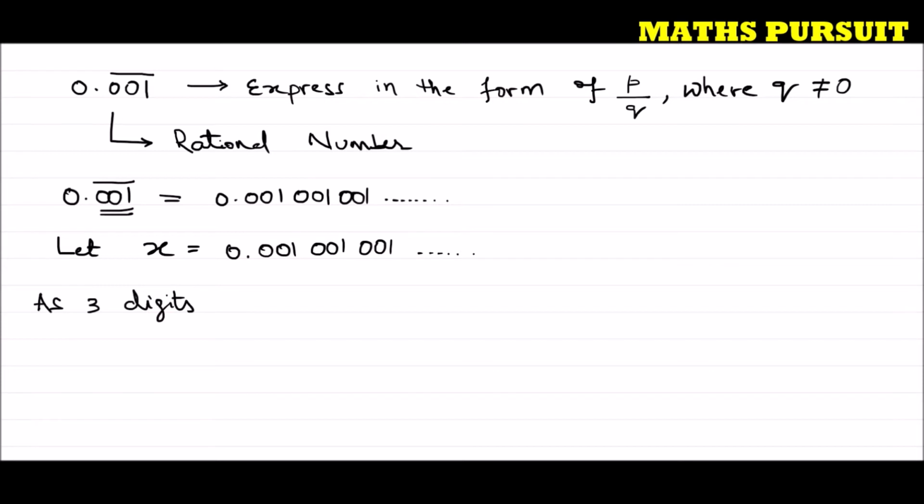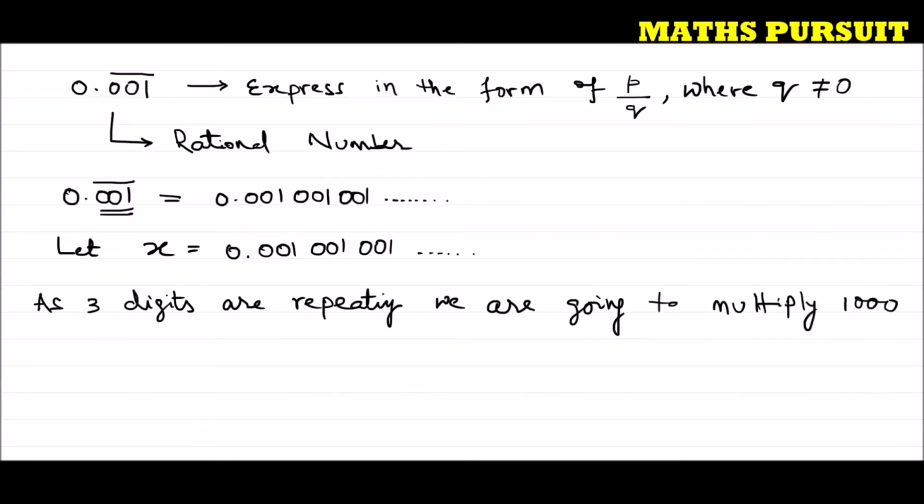In order to solve this, as 3 digits are repeating, we are going to multiply 1000 to both sides of the above equation.